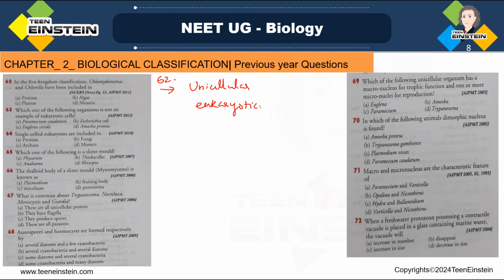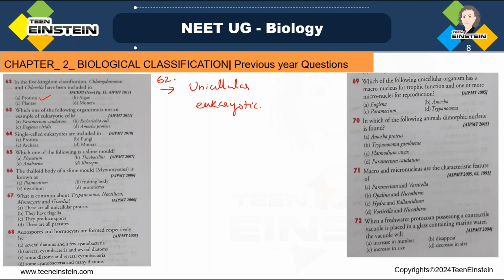So that's how the five kingdom classification has been set. Here you know they are eukaryotic and unicellular organisms. So which answer will you select in question number 62? Chlamydomonas and Chlorella belong to kingdom Protista.